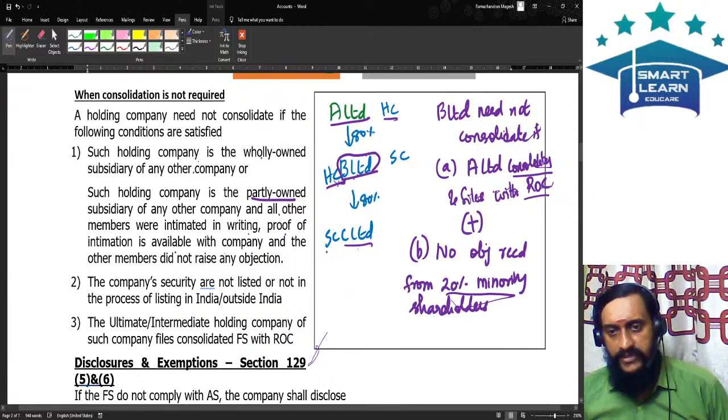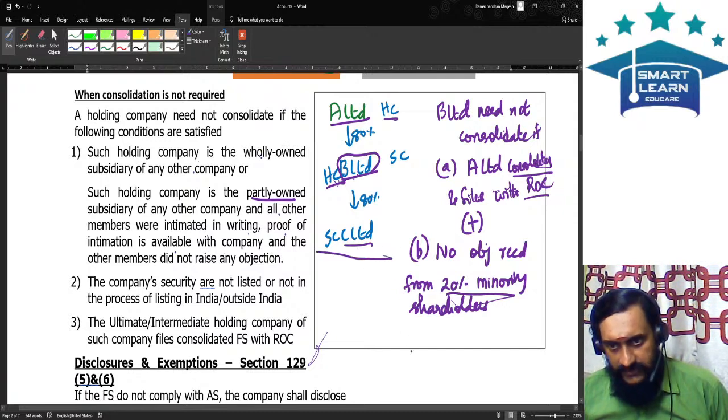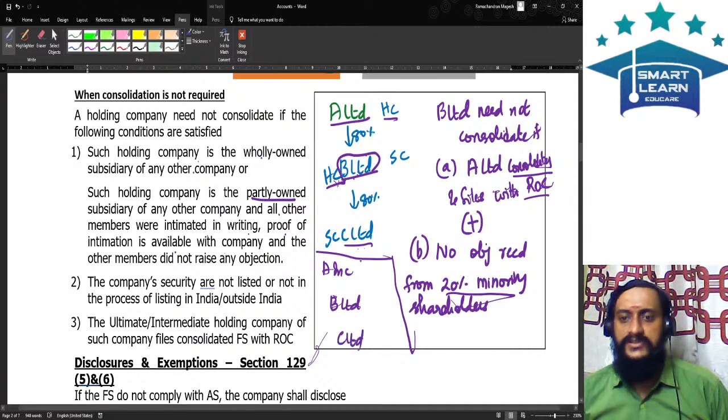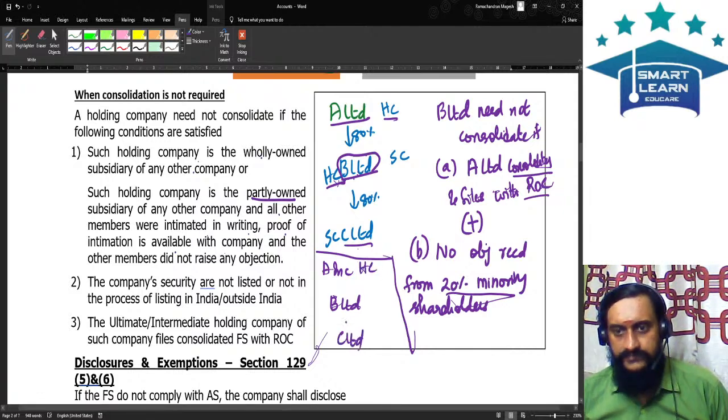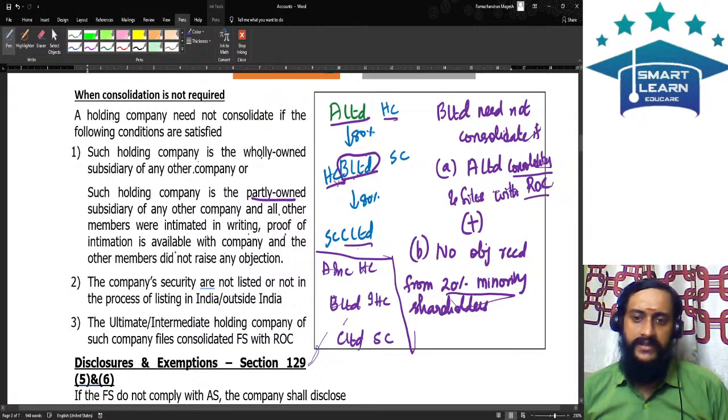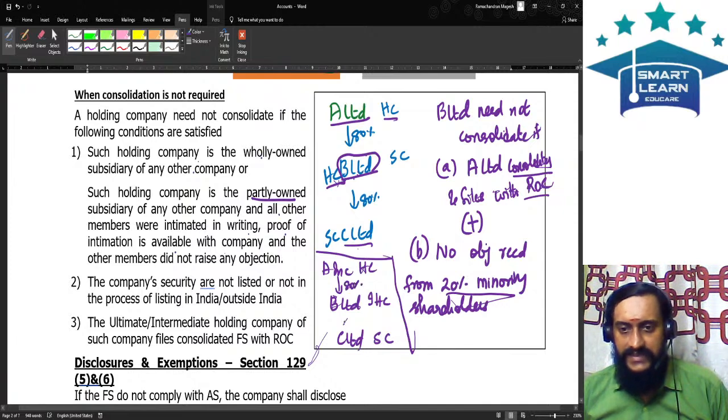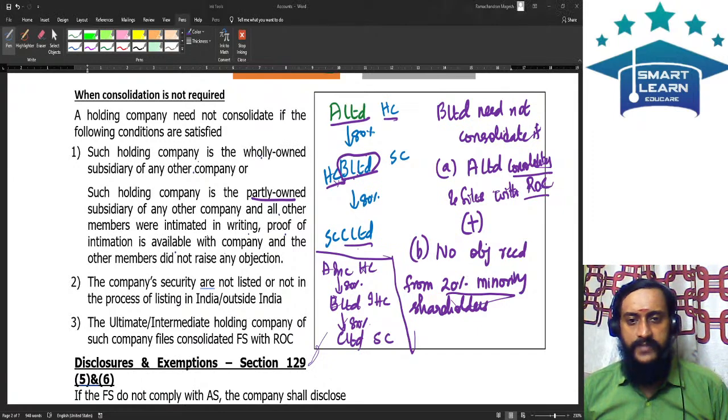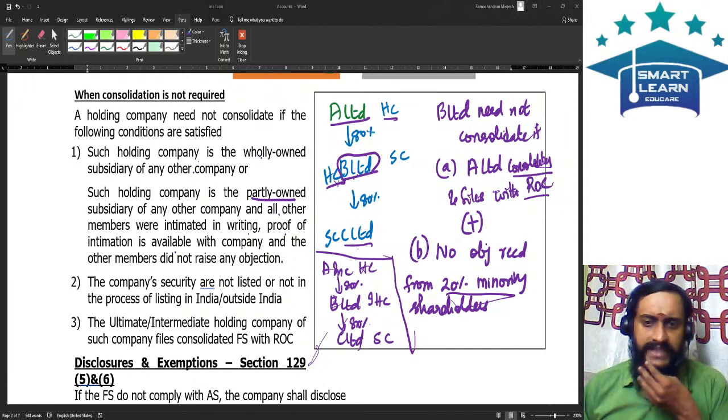So to develop this illustration, say for example, A Incorporation, B Limited, C Limited. This is the main holding company, this is the intermediate holding company, and this is the subsidiary company. Here he holds 80%. A Incorporation is a company which is incorporated outside India.